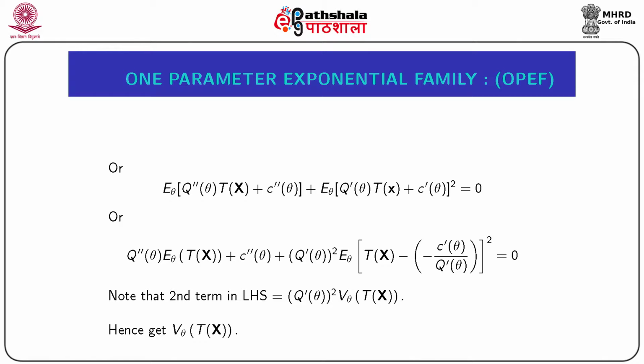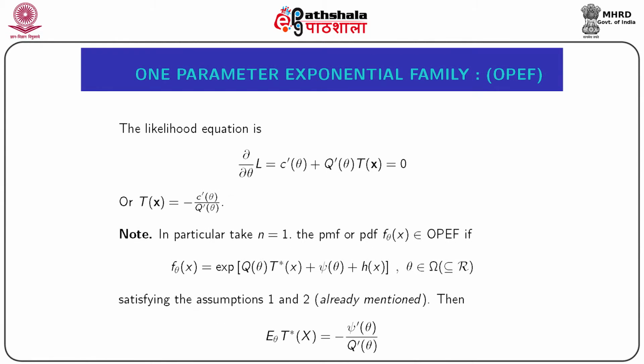But just remember that minus c prime theta by q prime theta is nothing but expectation of tx curl. So within expectation we have tx curl minus expectation of tx curl. As a result, the second expectation is basically nothing but variance of tx curl. So the whole expression now becomes q double prime theta into expectation of tx curl plus c double prime theta, plus q prime theta whole square into variance of tx curl, that is equal to 0. Now just solve this expression by replacing expectation of tx curl with its form and get the variance of tx curl.